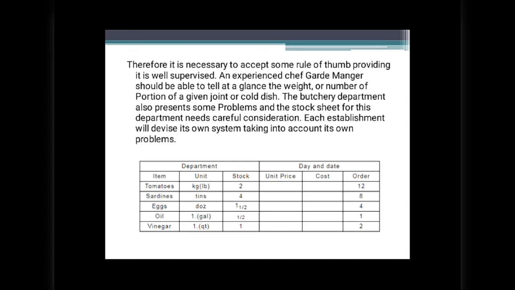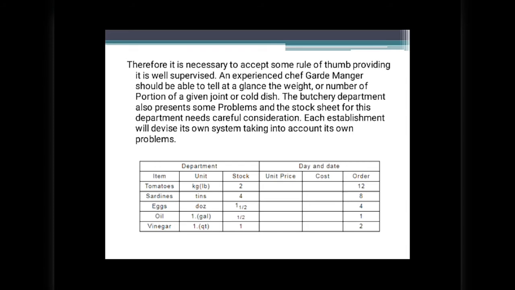The butchery department also presents some problems, and the stock sheet for this department needs careful consideration. Each establishment will devise its own system, taking into account its own problems.